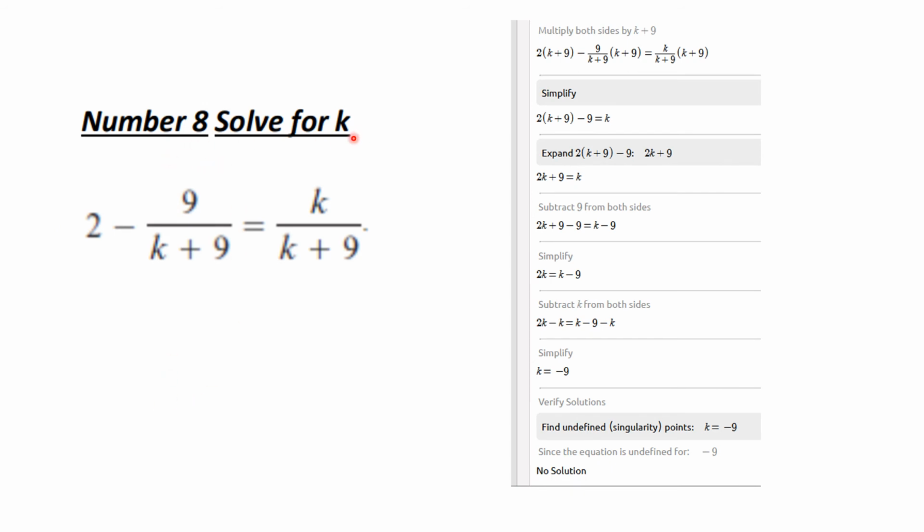Here's a rational equation you have to solve for k. I suggested that what you do is look at this and realize that k can't be minus 9 at the beginning of the problem. Make note of that, and then you go through and solve it this way. But at the end of this problem, it comes back and it says, oh, k had to be minus 9 for that to be true, but that doesn't work in the original equation, so the answer is there is no solution.